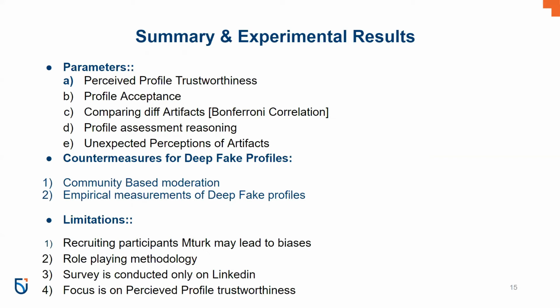Almost half of the participants have given 60 to 70%, indicating that the majority of participants have confidence in deepfake profiles. The countermeasures that we can use in order to save ourselves from these kinds of deepfake profiles are community-based moderation and empirical measurements of deepfake profiles. The limitations are that the participants they have taken in this survey are from MTurk, which might lead to bias, and also the way the role-playing methodology has been implemented. The survey is conducted only on LinkedIn. The focus is heavily based on perceived profile trustworthiness.